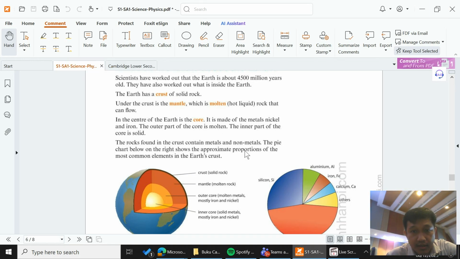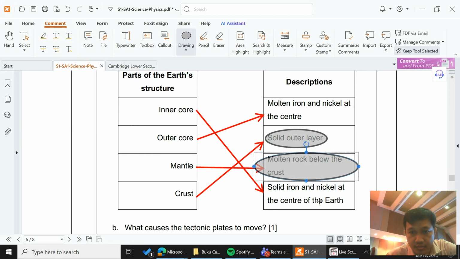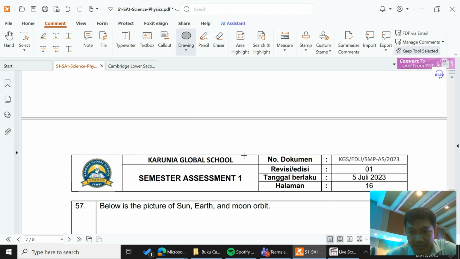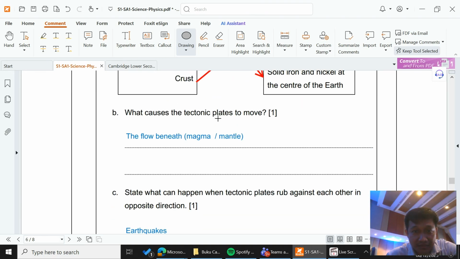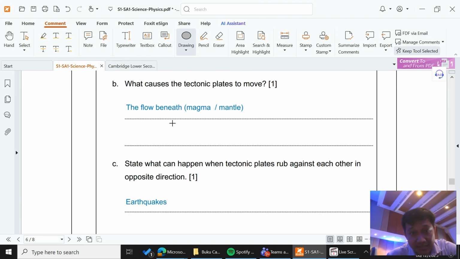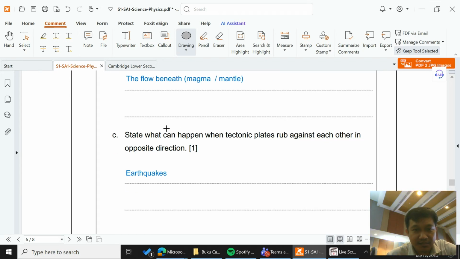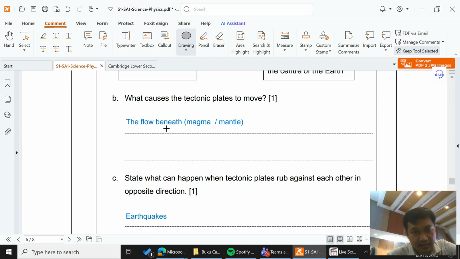Okay, so that's why the inner core goes to solid iron and nickel, and the outer core goes to molten iron and nickel. Okay, so that is our discussion. Oh, wait a minute, we still have some questions. So what causes the tectonic plates to move? Because of the flow beneath. It's the mantle that's moving. It's the magma that's moving. That's why the tectonic plates are moving.